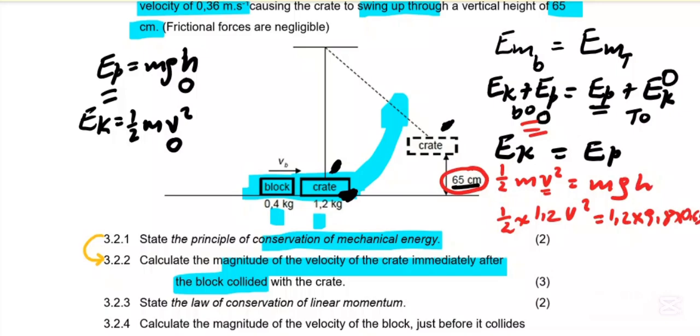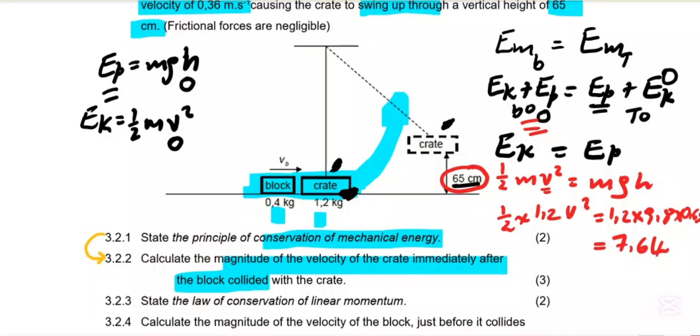Then we press the calculator there, then we have 0,6 v squared, then we divide by 0,6 on both sides.